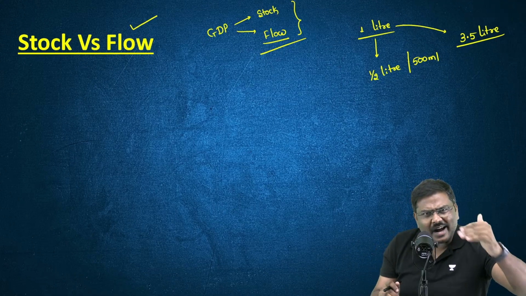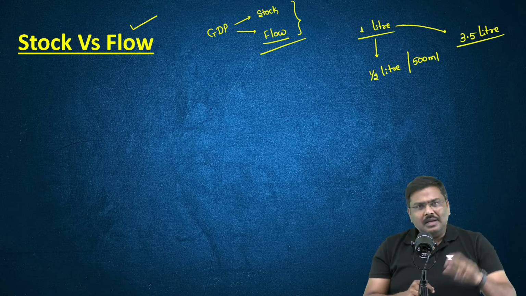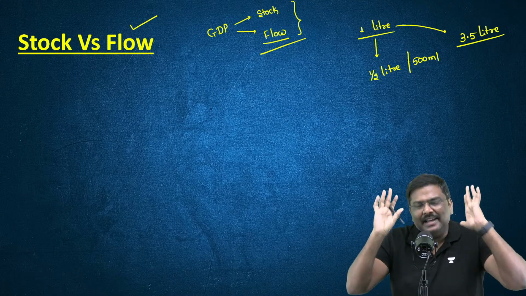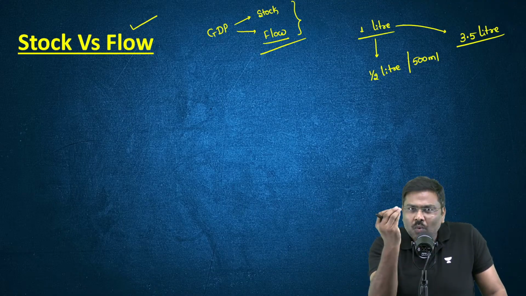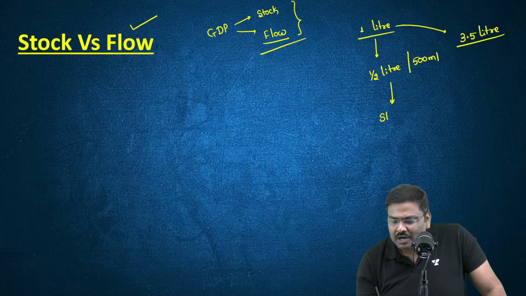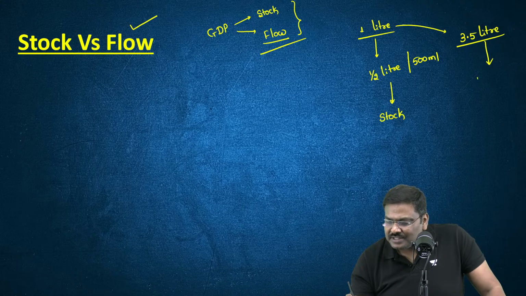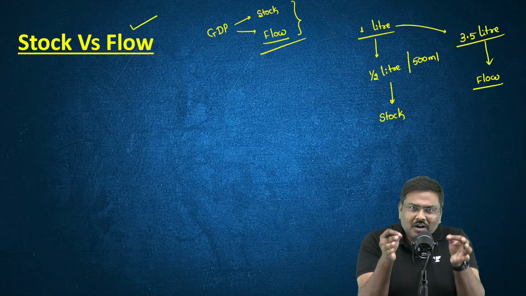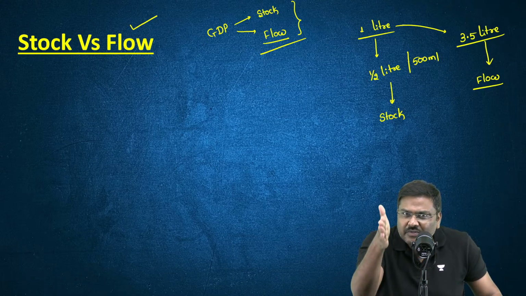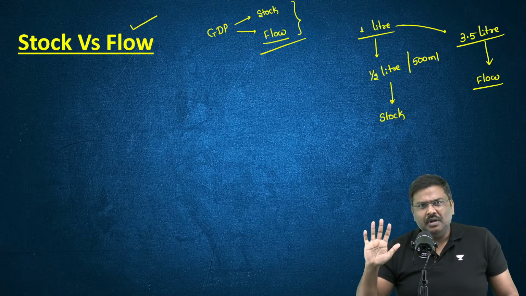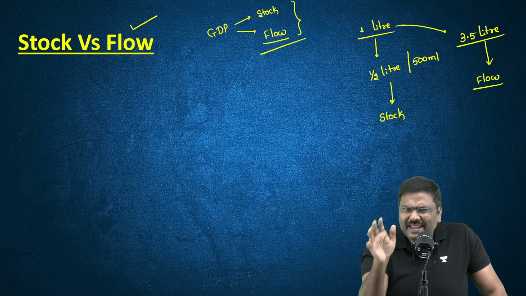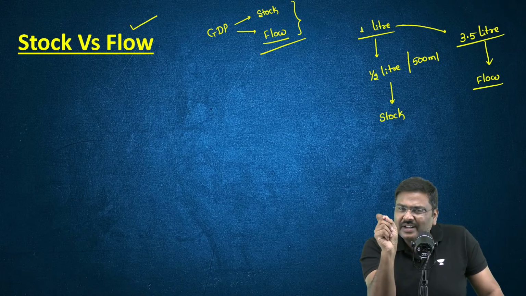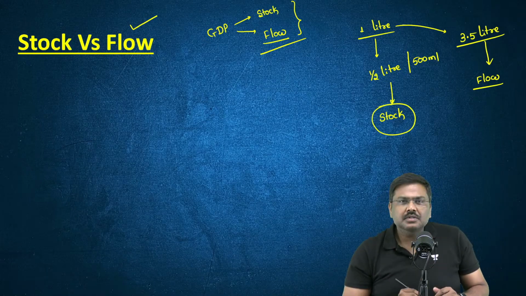First question was, right now, how much water is there in the bottle? Second question was, using the bottle throughout the day, how much water did you drink? Now listen to me carefully. One is the concept of a stock, and the other one is the concept of a flow. Stock means whenever you measure any indicator at a specific point of time, that is called a stock.